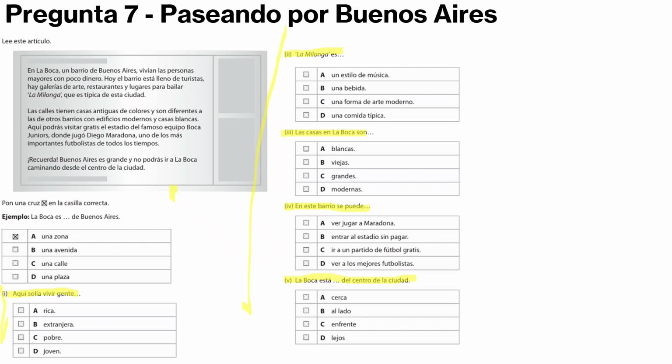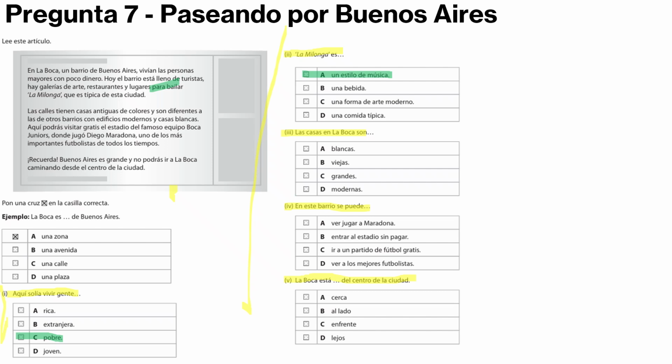En La Boca, un barrio de Buenos Aires, vivían las personas mayores con poco dinero. So poco dinero is poor. What else is poor there? Pobre. Hoy el barrio está lleno de turistas. Hay galerías de arte, restaurantes y lugares para bailar la milonga, que es típica de esta ciudad. So, es un estilo de música. So, that is typical music. And it says para bailar, so to dance. That's why it's A.